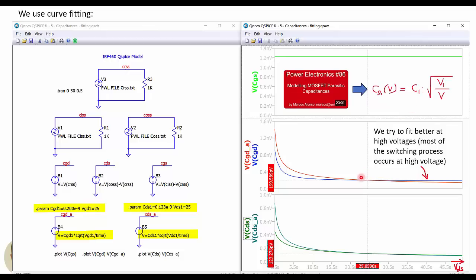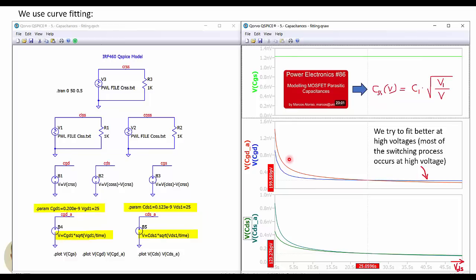So what we are going to do is to try to model the capacitance curves so that they are more accurate in this part at high voltages, because it is the region in which most of the turn on and turn off transitions take place. So we are using these values for CGD. We are plotting here with this behavioral voltage source.